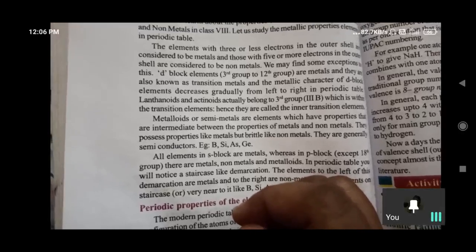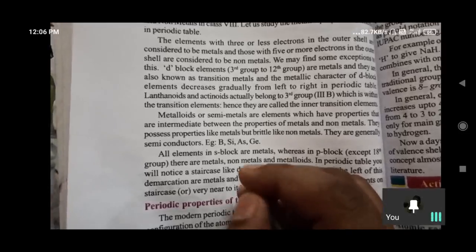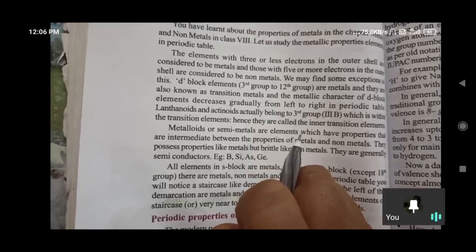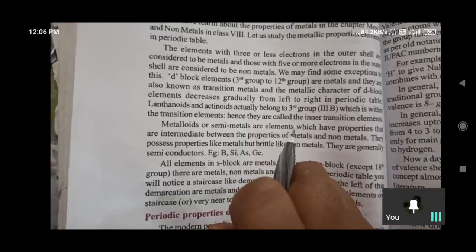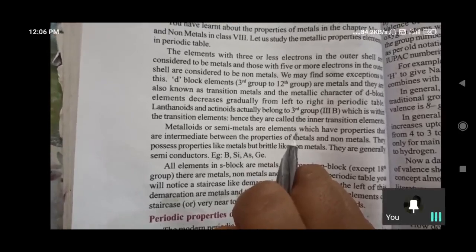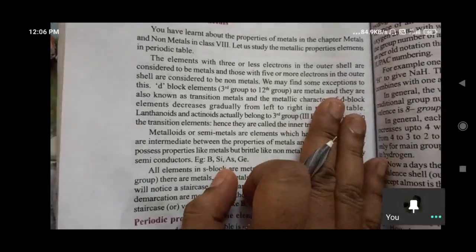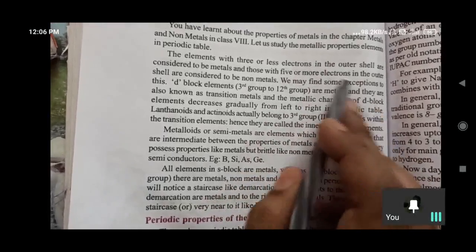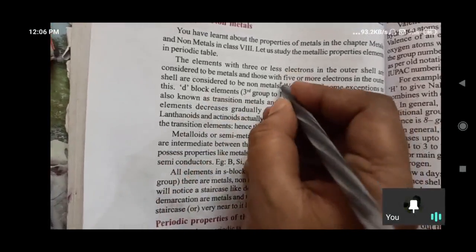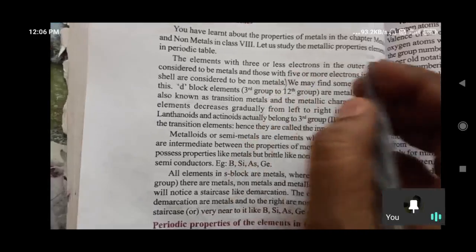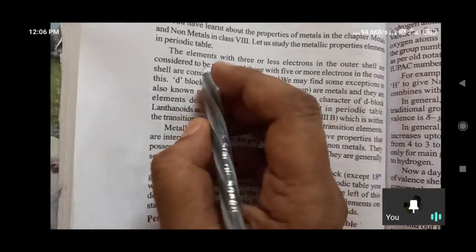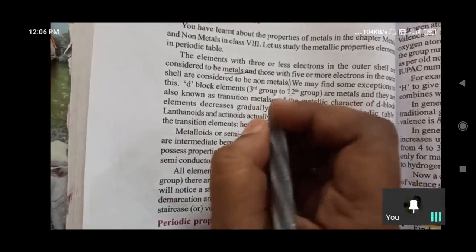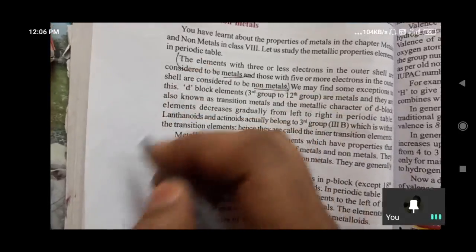Here, on the basis of electronic configuration and valency, elements with 5 or more electrons in the outer shell are considered non-metals, and those with fewer electrons in the outer shell are metals.